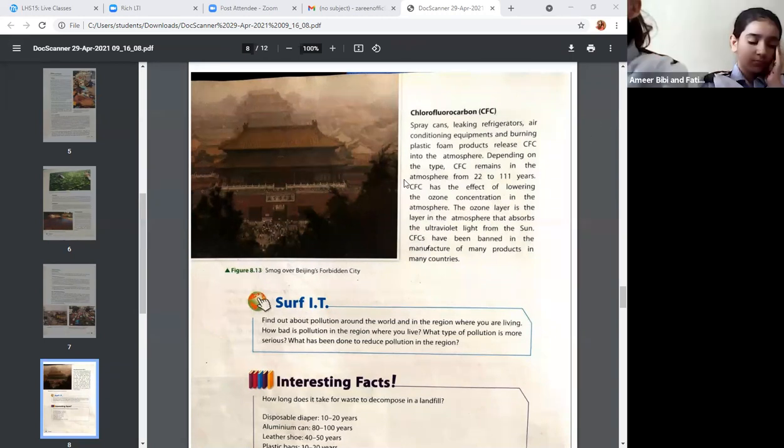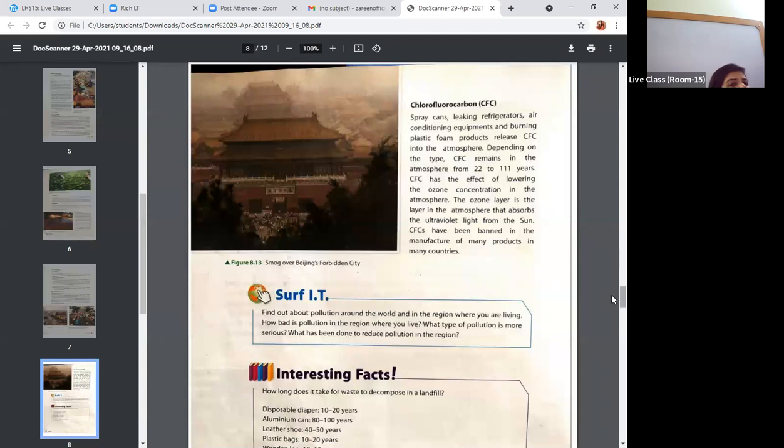And that can be easily harmful for our ozone layer, which protects us from different types of sun rays, or the ultraviolet rays. CFCs have been banned in the manufacture of many products in many countries.